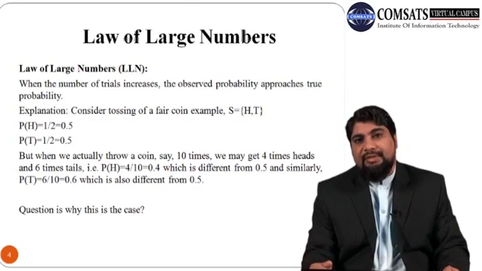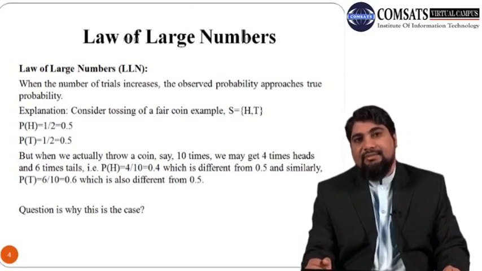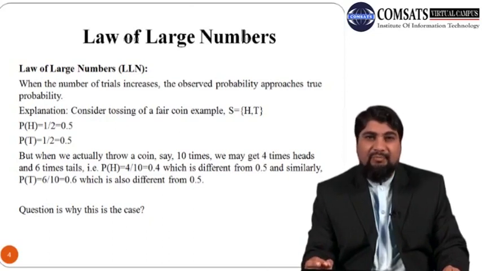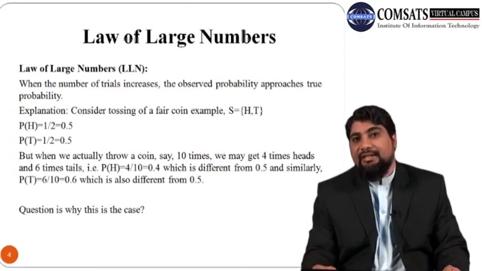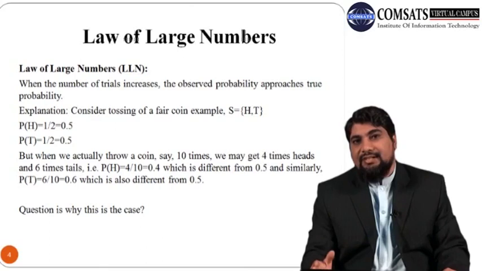So when we throw a coin 10 times and out of 10 we get 6 heads, we will say that the observed or empirical probability of getting a head is 6 out of 10 or 60%.